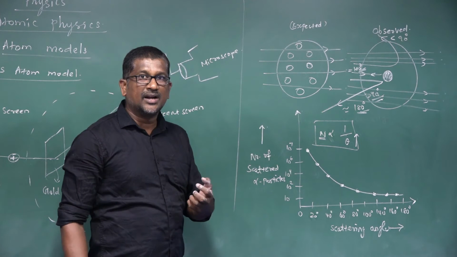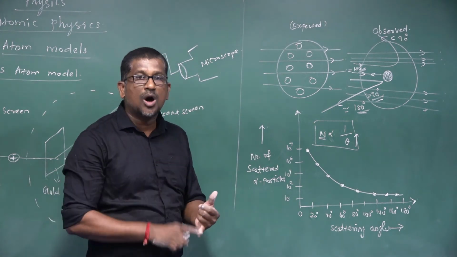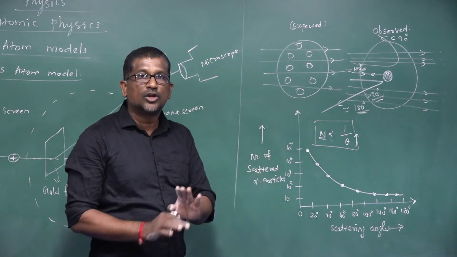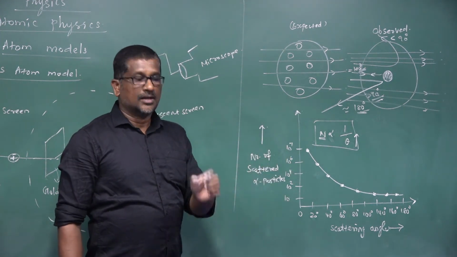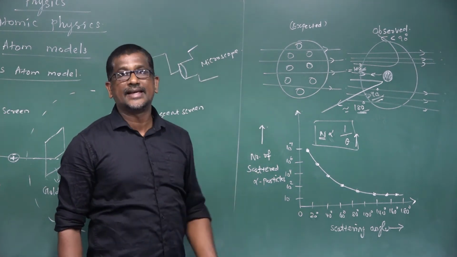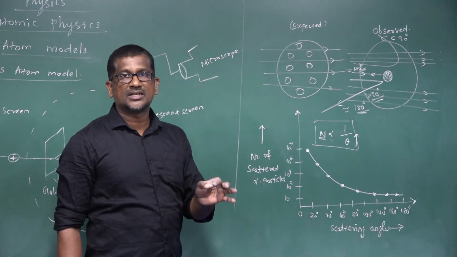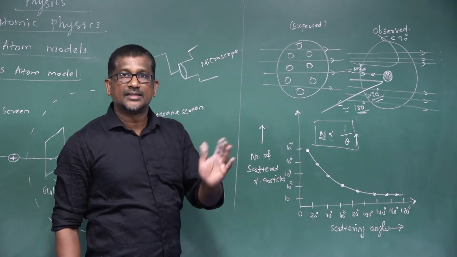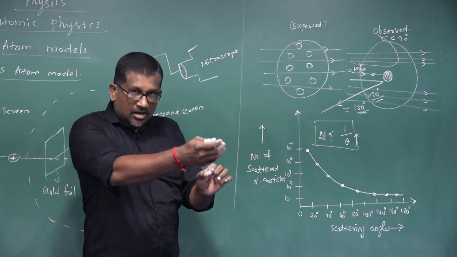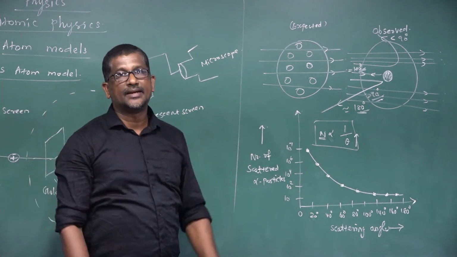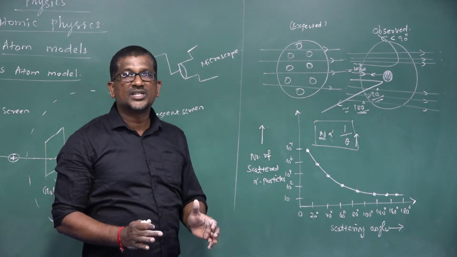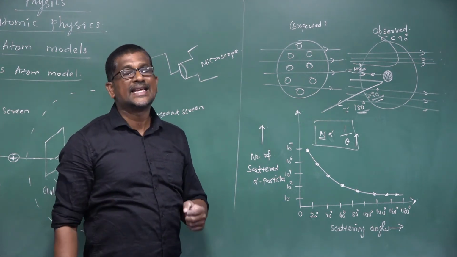The observations made from alpha particle scattering experiments are: first, most of the alpha particles pass through the gold foil without any deviation. Second, some alpha particles are scattered through smaller angles, that is less than 90 degrees. And few alpha particles are scattered through large angles, that is greater than 90 degrees. And very few alpha particles are deflected back by 180 degrees. So these are some observations made from the alpha particle scattering experiment.